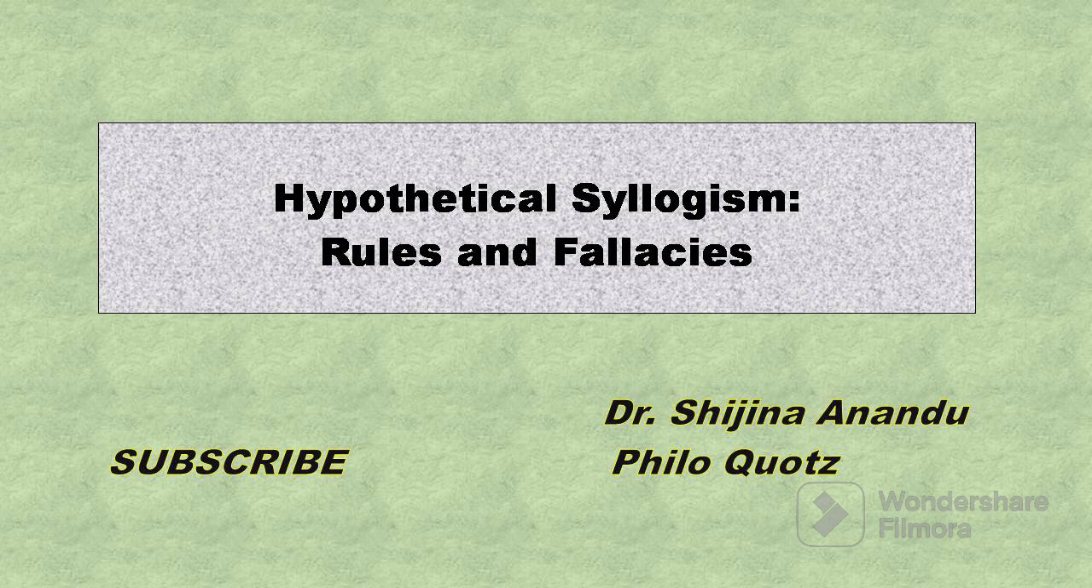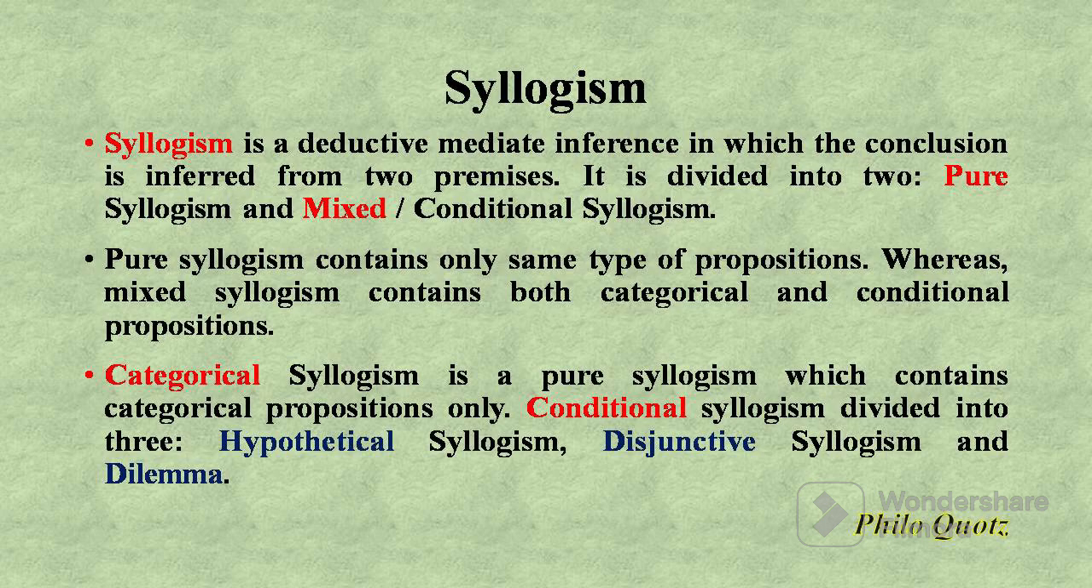In this video, I am going to discuss the rules and fallacies of hypothetical syllogism. So what do you mean by syllogism? Syllogism is a deductive mediate inference in which the conclusion is inferred from two premises. It is divided into two, that is pure syllogism and mixed or conditional syllogism. Pure syllogism contains only the same type of propositions, whereas mixed syllogism contains both categorical and conditional propositions.